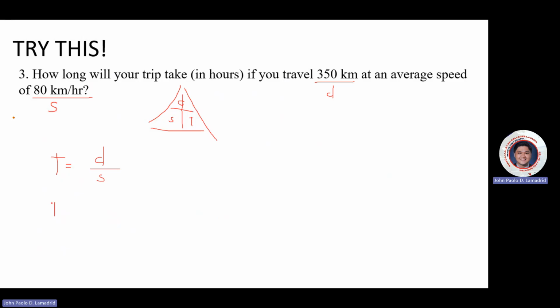Then substitute all the variables. So we've got 350 kilometers over 80 kilometers per hour. Since they share a common unit, you will get hours. So let's write it here: we've got the hours, and 350 divided by 80, and you'll get 4.375 hours.